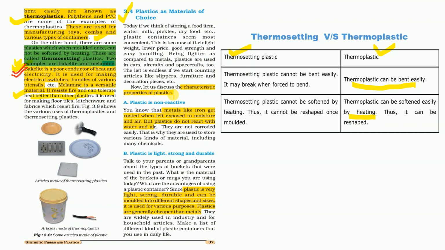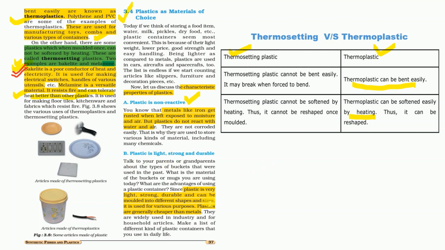So plastic is a material of choice. Why do people choose plastic? Firstly, plastic is non-reactive. Unlike metals, which rust when exposed to air or moisture, plastic does not react with air and moisture. And secondly, plastic is light, strong and durable.